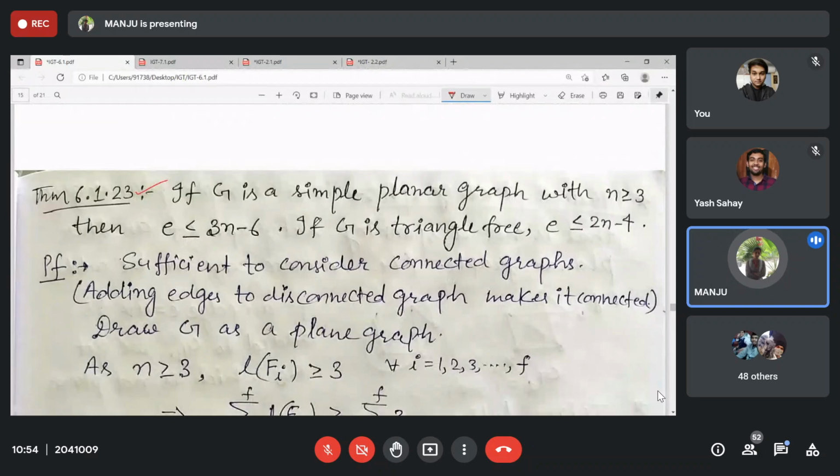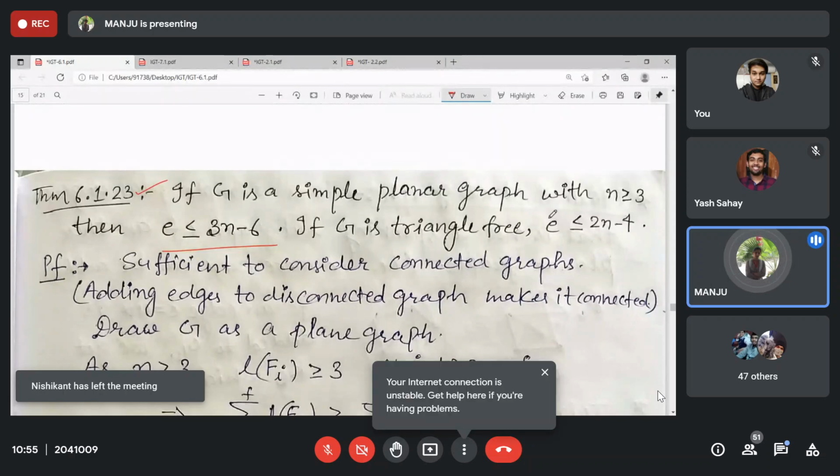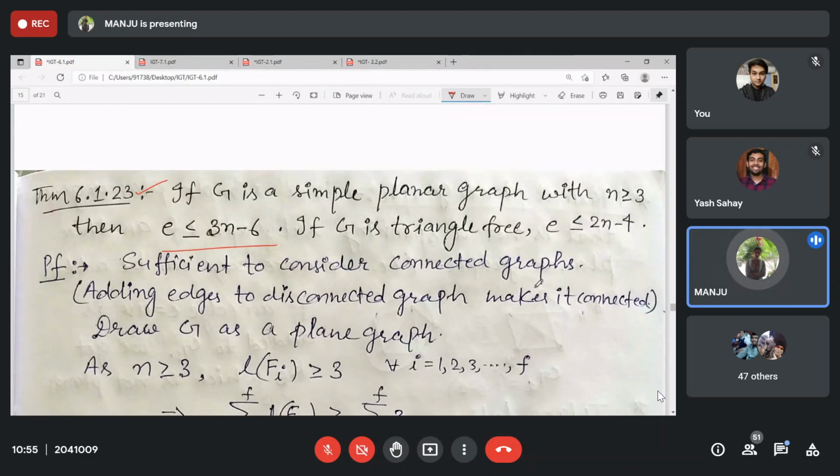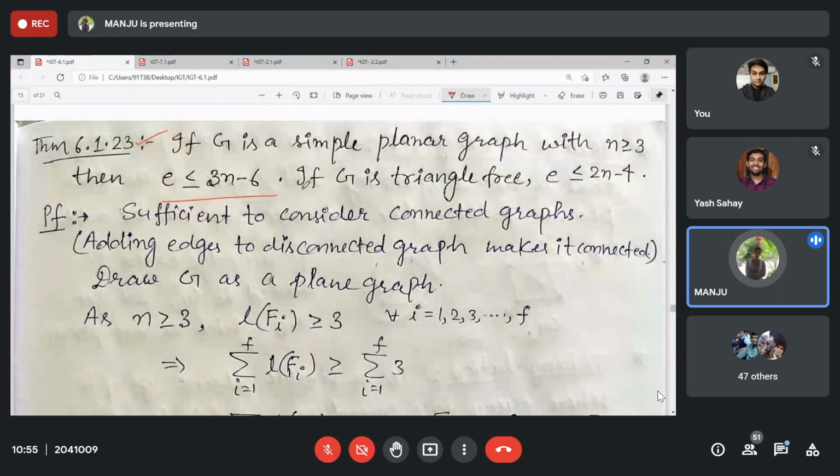Then we discussed this one. Whenever G is a simple planar graph or simple plane graph, the number of edges is less than or equal to 3n minus 6. If it is triangle free, then the number of edges is less than or equal to 2n minus 4. And we use these formulas to prove again that K5 and K3,3 are non-planar, right?